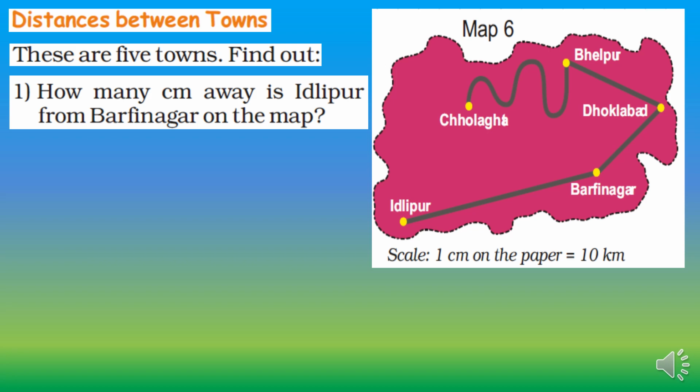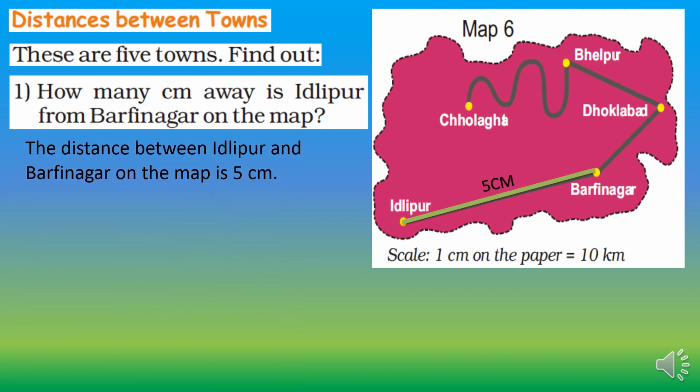So here you can see Idlipur, here is Barfinagar. You can use a scale to measure this as it is a straight line. So from Idlipur to Barfinagar it is 5 centimeter. So the answer would be, the distance between Idlipur and Barfinagar on the map is 5 centimeter.